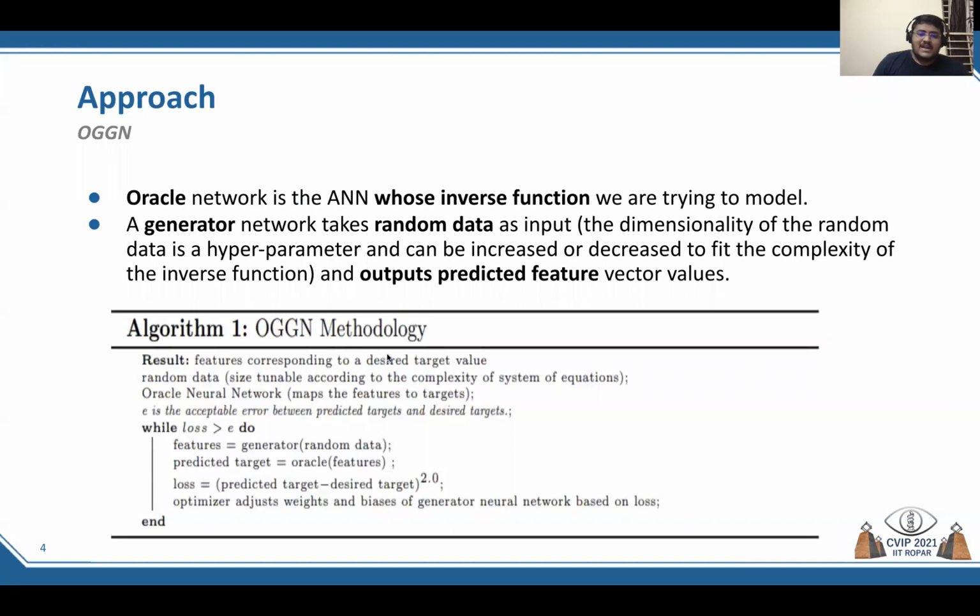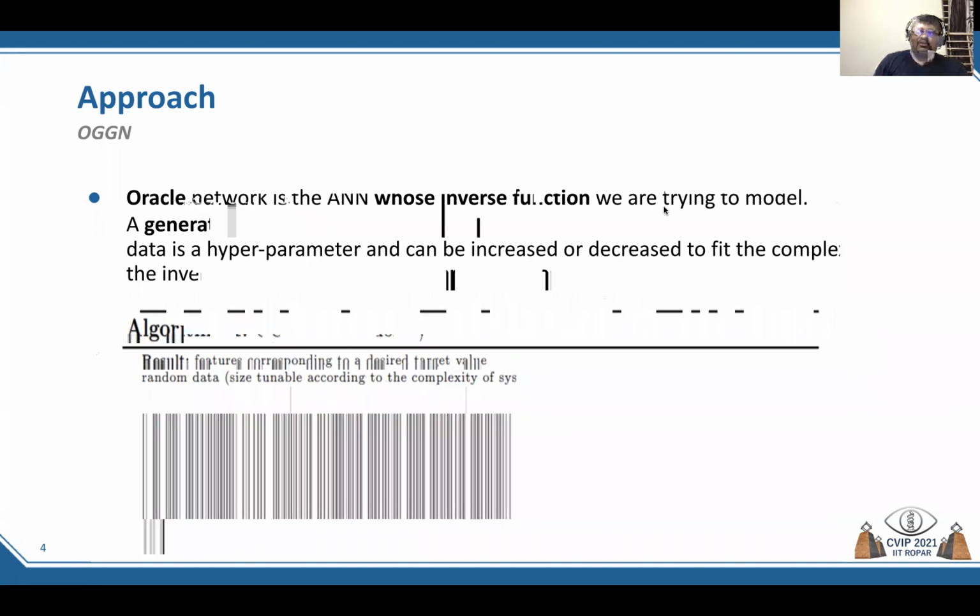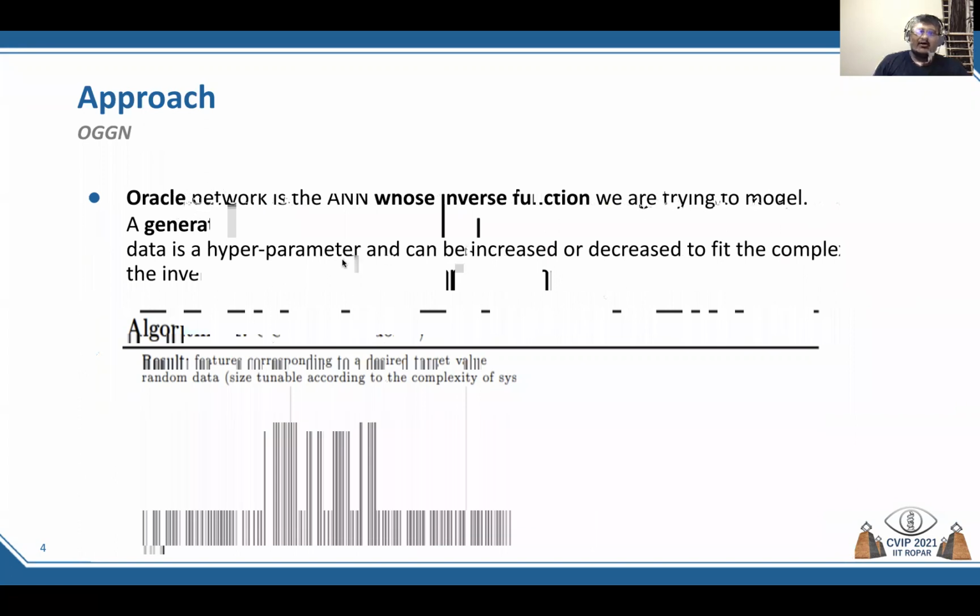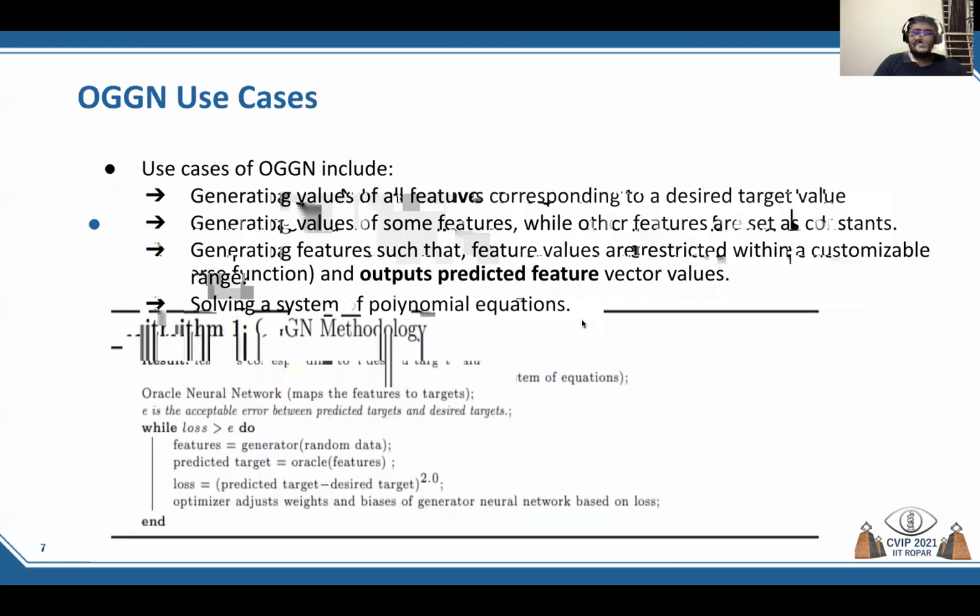The OGGN training methodology is given here. Features are predicted using the generator neural network. The initial generator neural network takes random data and predicts some features. Features are modeled into predicted targets using an Oracle neural network, and the loss is the mean squared error between predicted target and desired target. Training of the generator is done using gradient descent.